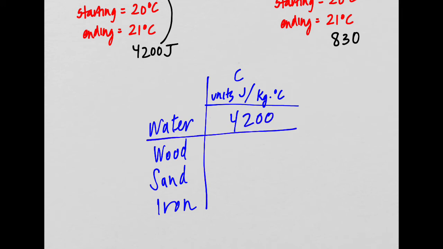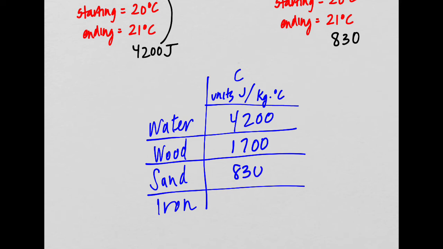For wood, the specific heat is 1,700. So it takes 1,700 joules of energy in order to raise the temperature of 1 kilogram of wood by 1 degree Celsius. For sand, we just looked at that, it takes 830 joules of energy to raise the temperature of 1 kilogram of sand by 1 degree Celsius.